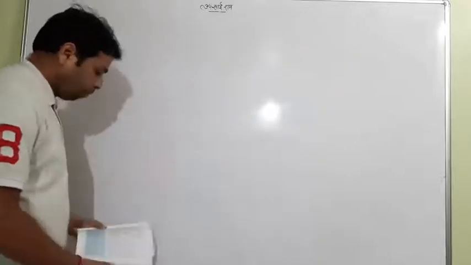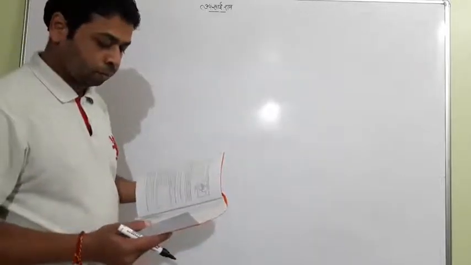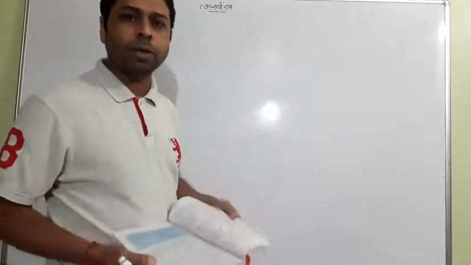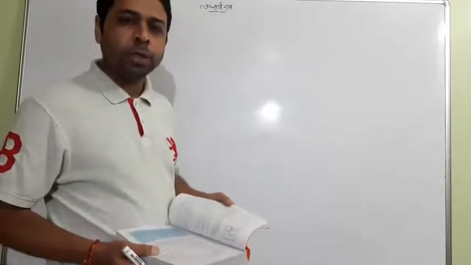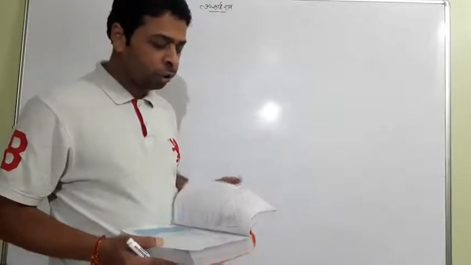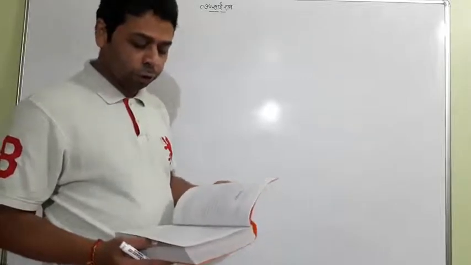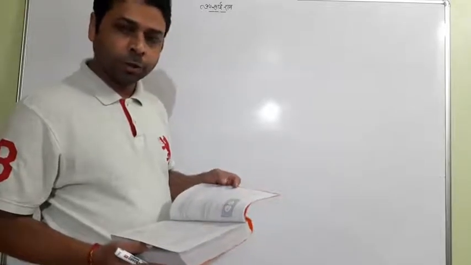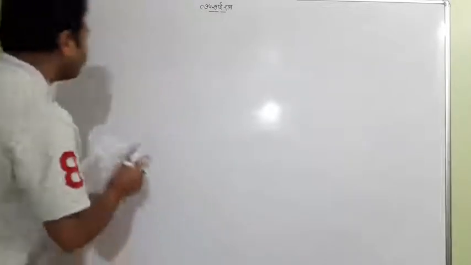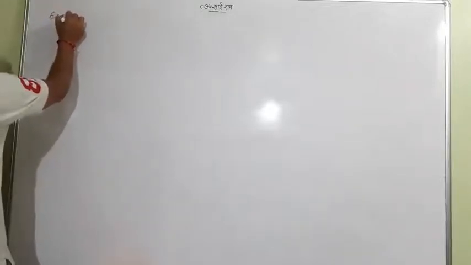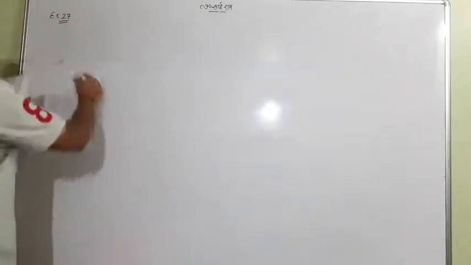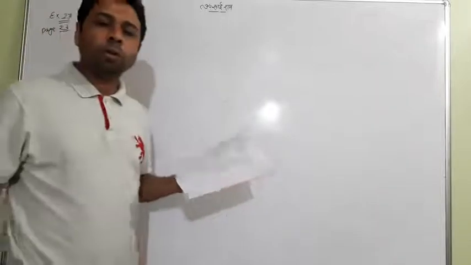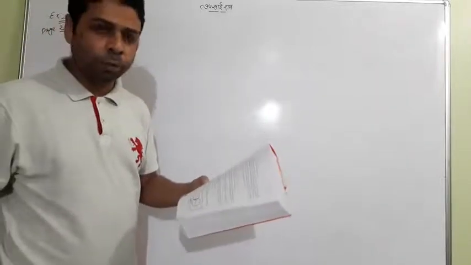Question number 13 is actually out of the syllabus; that portion was dropped, removed from your new syllabus. So question 13 is based on that. Similarly, a few questions we have left also depend on that. Example 26, page number 23, is also the same. Example number 27 is looking good, so we want to discuss that. Example 27, page number 23. Till now we have done all the important questions. It also seems important, so we want to look at it.